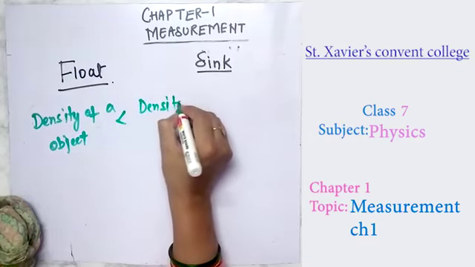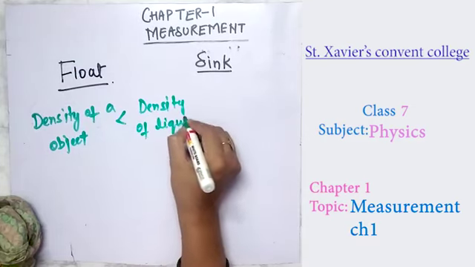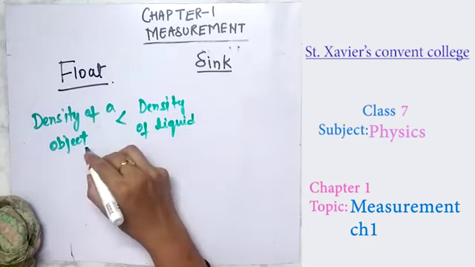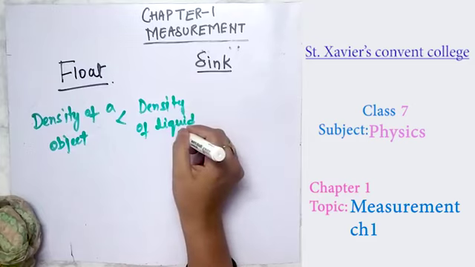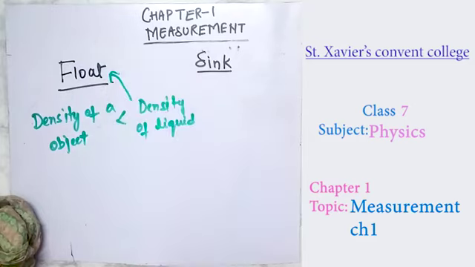liquid. So if the density of an object is less than the density of liquid, then the body floats. Remember that if a body wants to float, its density must be less than the density of liquid. But it doesn't happen for the sink.